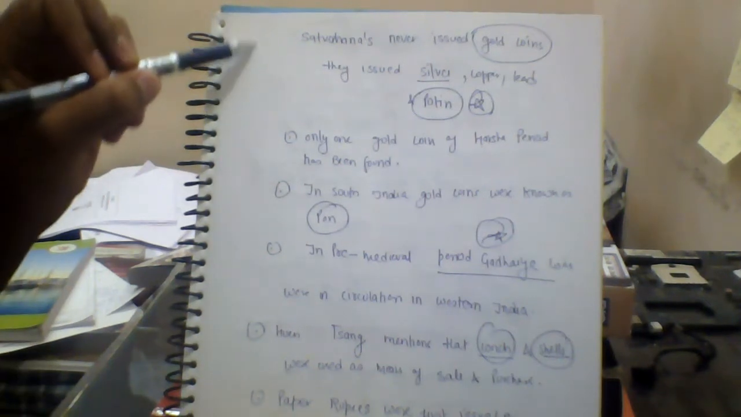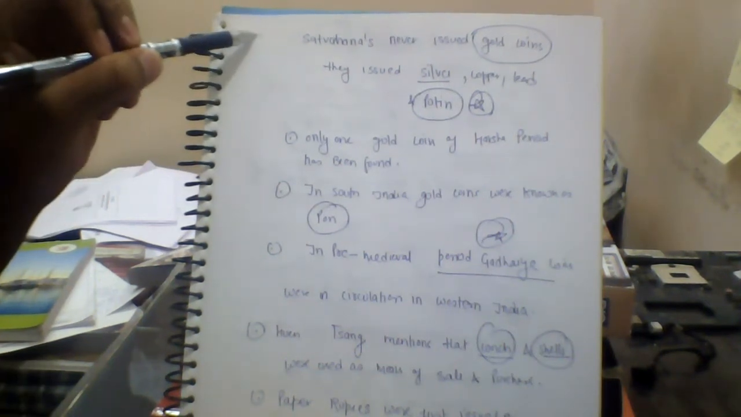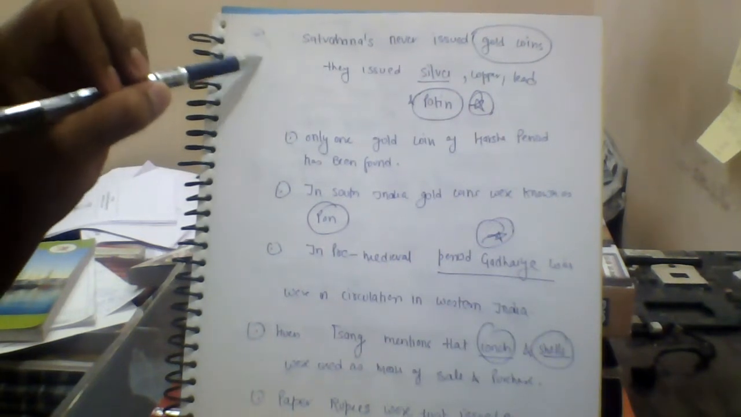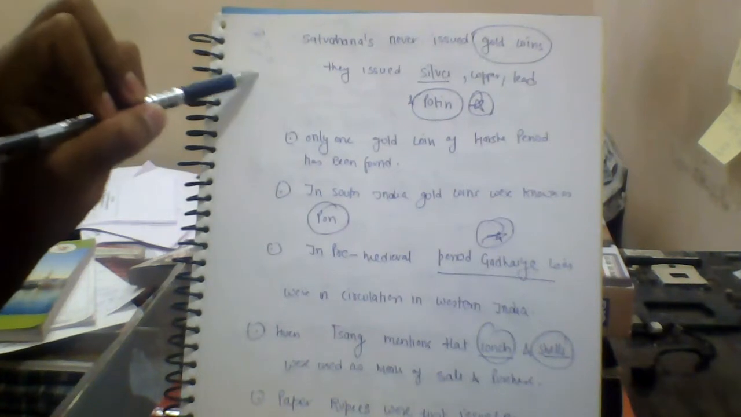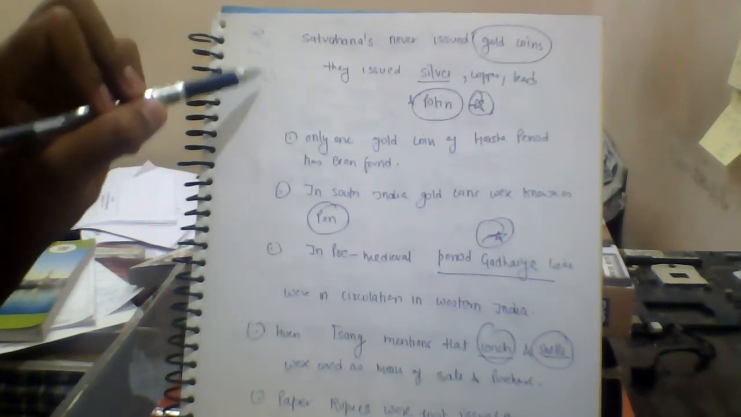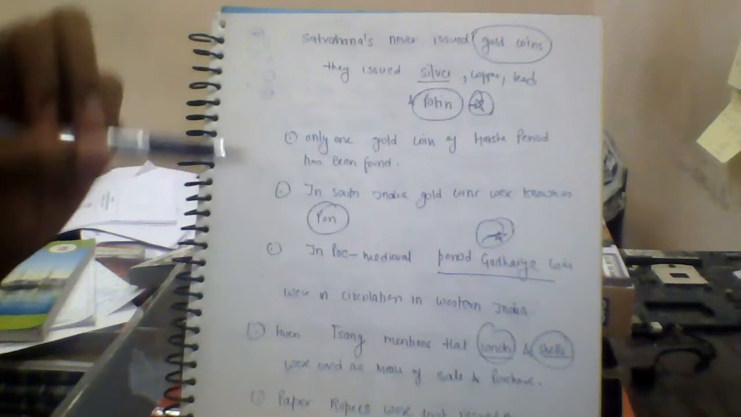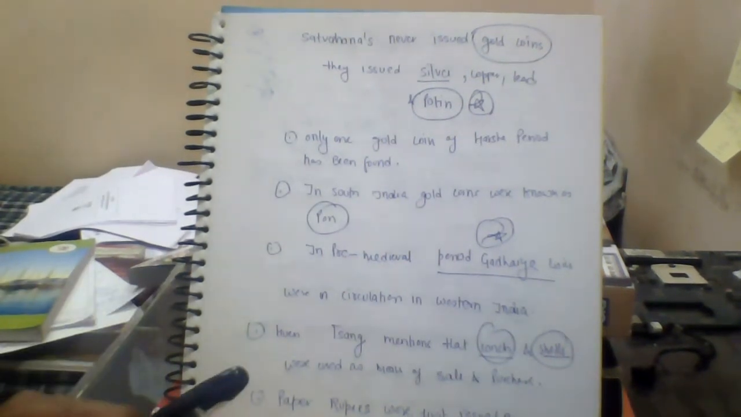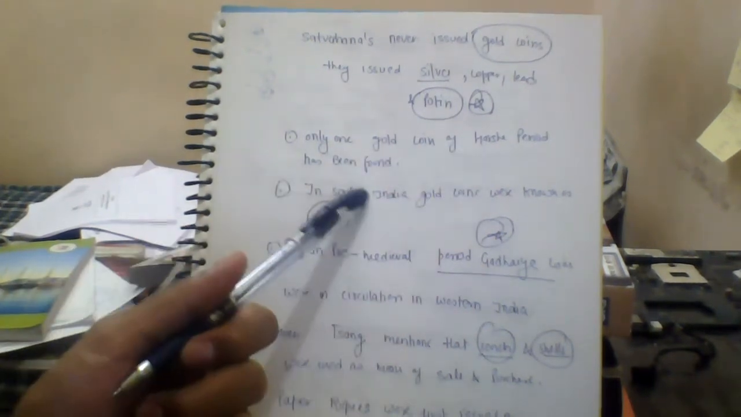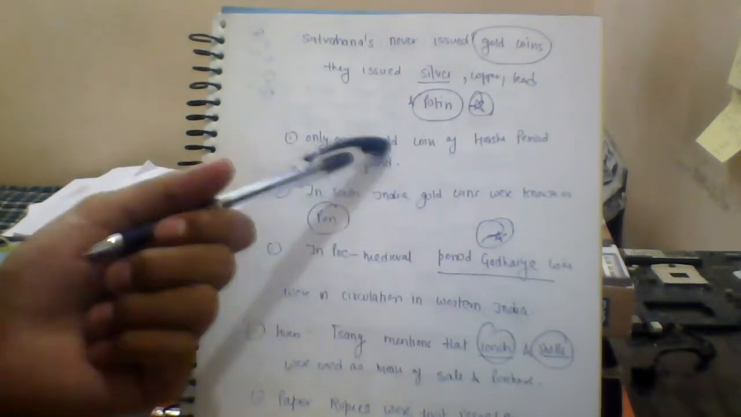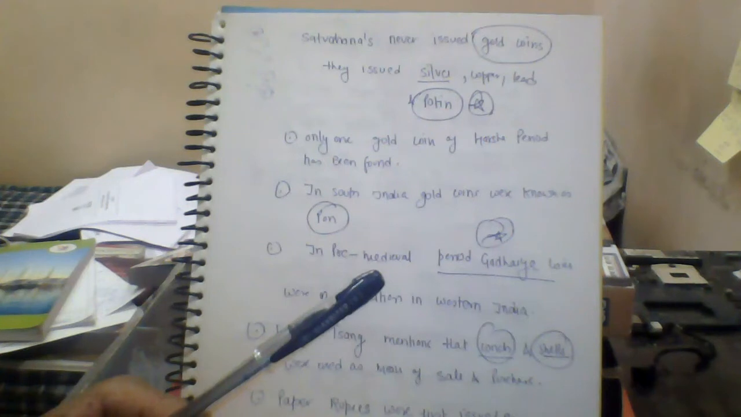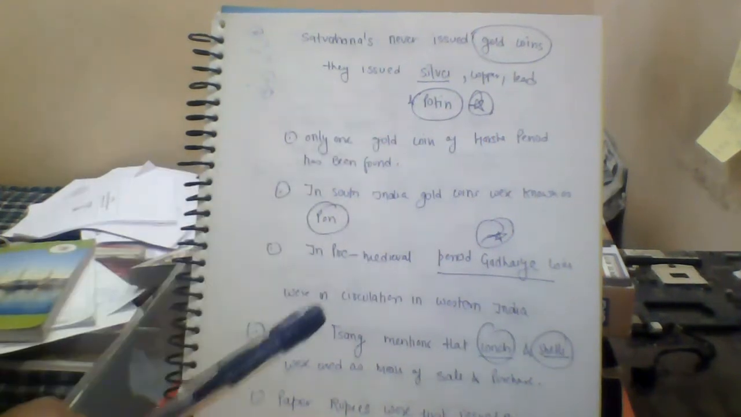These are the three, four things that you have to understand: Indo-Greeks were the first ones to introduce us to the gold coin. Guptas issued the highest number of gold coins. Kushanas issued the purest gold coins, and Satavahanas never issued gold coins. And only one gold coin of the Harsha period has been found, which might tell us there was a shortage of gold. That is why only one coin is found.